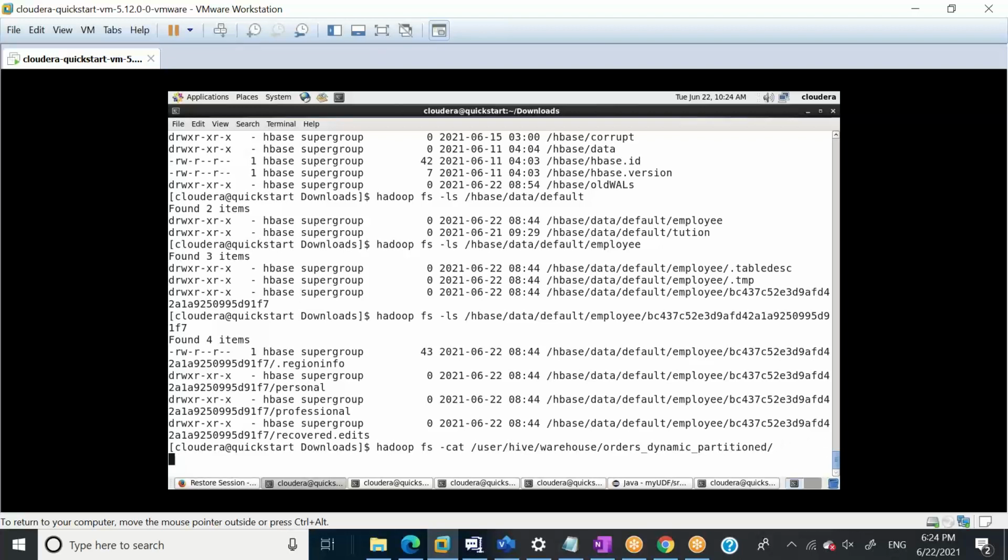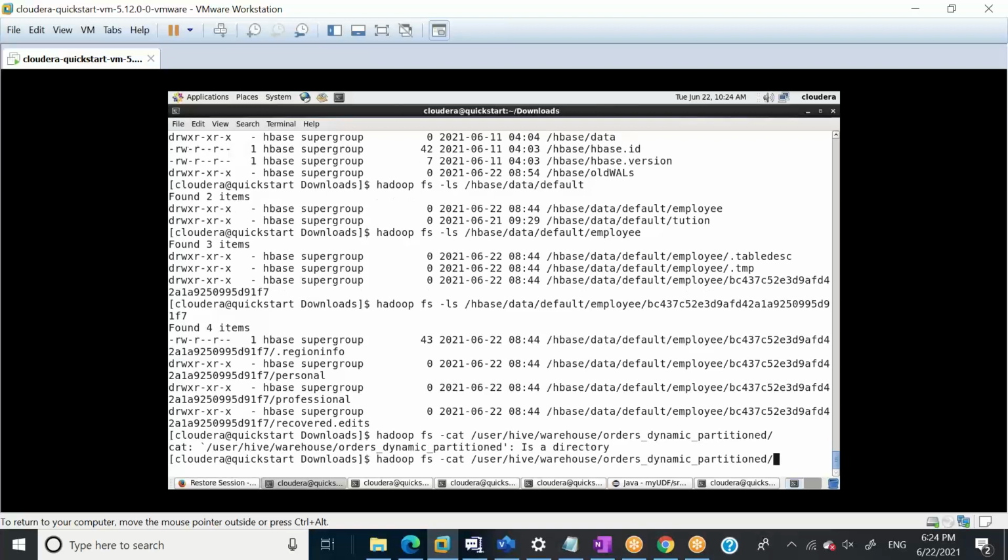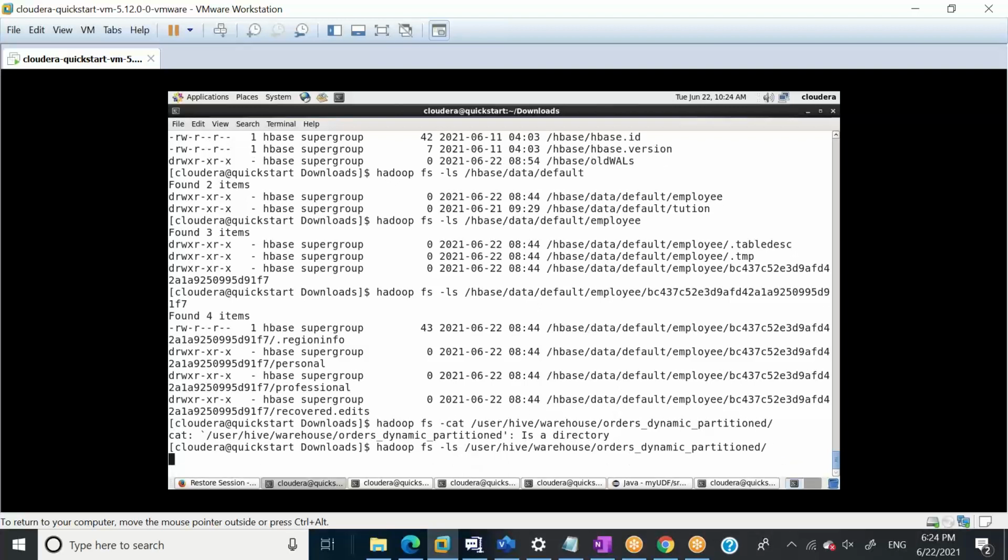I'm not sure, maybe because it's creating too many directories. Oh, sorry, it's the cat command, so I'll go for the ls command. The job failed, so ideally there should be no directory, but let's see.